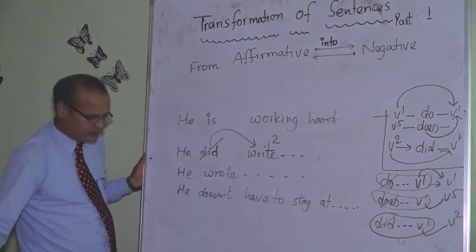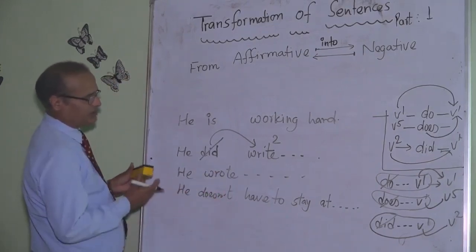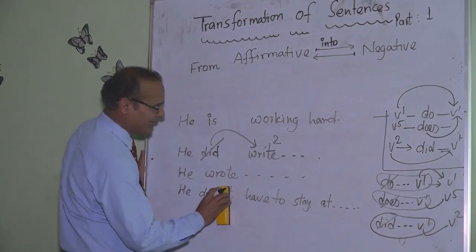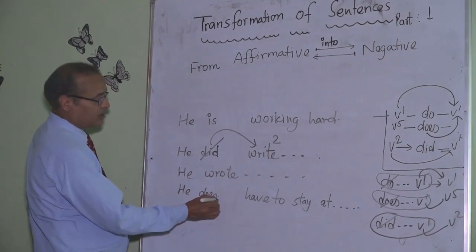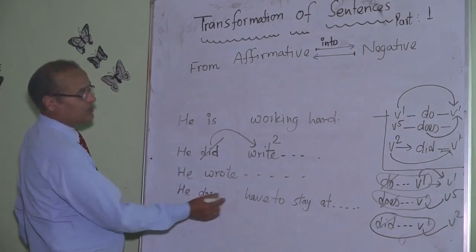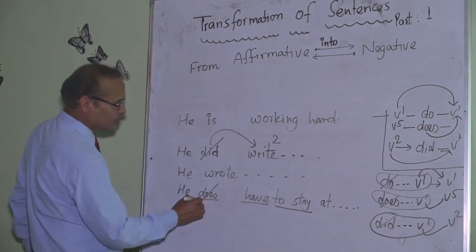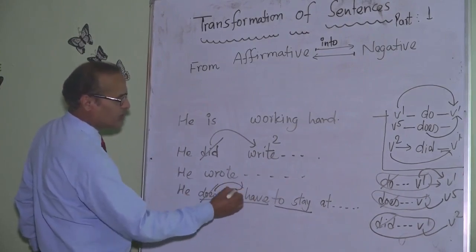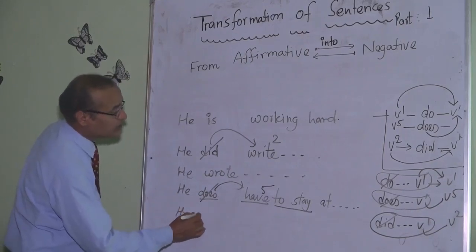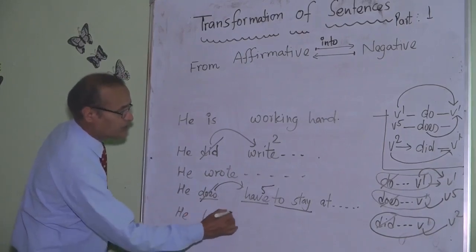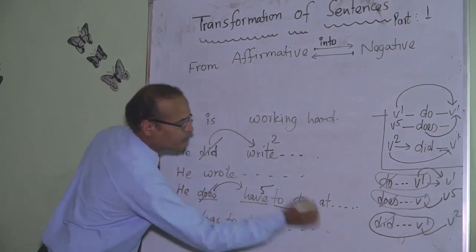What I said, changing from negative to affirmative, we do not require negation markers, so we avoid this. Now there is the same problem, does, now it's a main verb and it's a to-infinitive. You do not use this, and according to the rule, you change this form into V5. So our correct answer is he has to stay at school.